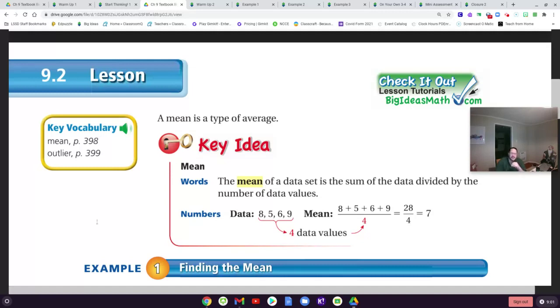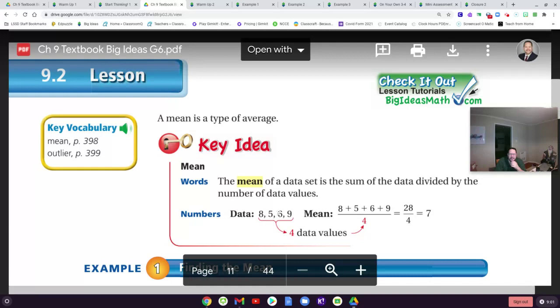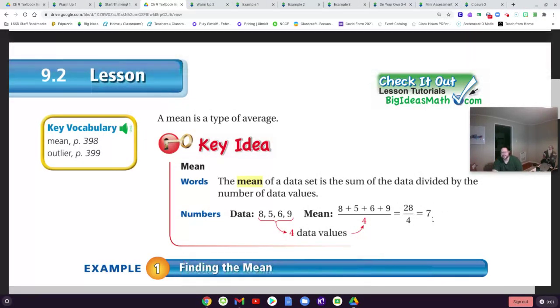So for example, if your data set was 8, 5, 6, and 9, so for the last 4 days, on day 1 you had 8 donuts, and day 2 you had 5 donuts, and day 3 you ate 6 donuts, and day 4 you ate 9 donuts. First of all, you've eaten way too many donuts. But to figure out the mean amount of donuts you ate, you would add up all those, 8 plus 5 plus 6 plus 9, that is 28. And you'd divide by 4 because you ate them over 4 days. And you would find out you ate a mean average of 7 donuts per day. Again, a lot of donuts.